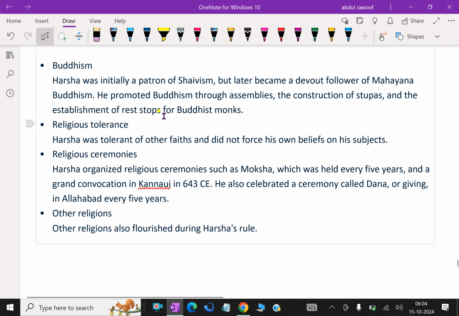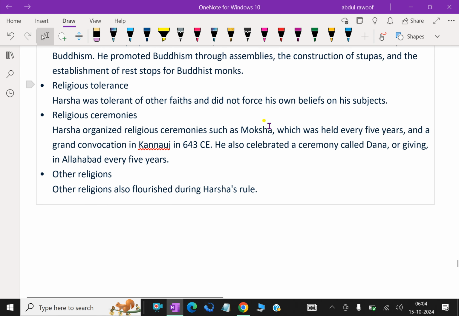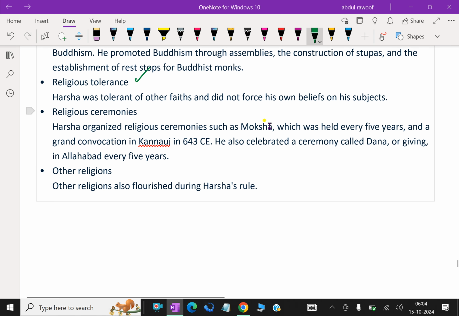He promoted Buddhism through assemblies, the construction of stupas, and the establishment of rest stops for Buddhist monks. Harsha was tolerant of other faiths and did not force his own beliefs on his subjects.